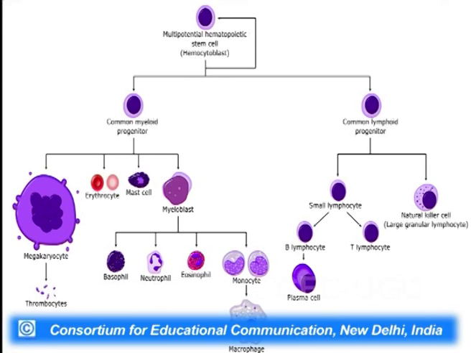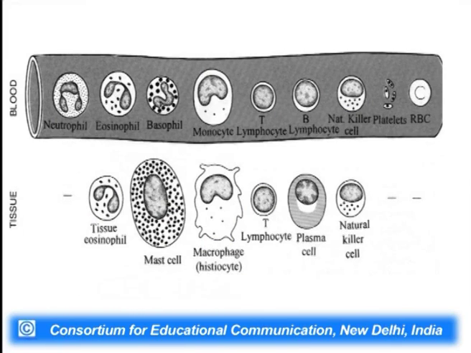So, this is the entire scheme of hematopoiesis, where the hematopoietic stem cell, which is pluripotent, is converting into the progenitor cell, myeloid or lymphoid, with the lymphoid leading to lymphocyte production, while the myeloid lineage leads to all other cells of the blood. Now, in this slide, we have shown that these particular cells, for example, the neutrophils, the eosinophils, basophils, are mostly circulating in the blood. Similarly, the monocytes, T lymphocytes, B lymphocytes, natural killer cells, platelets, RBCs.